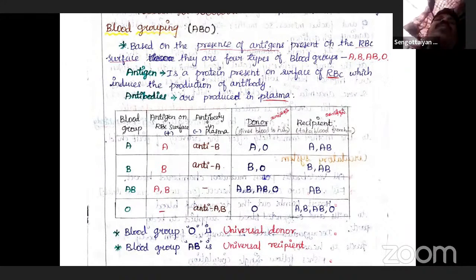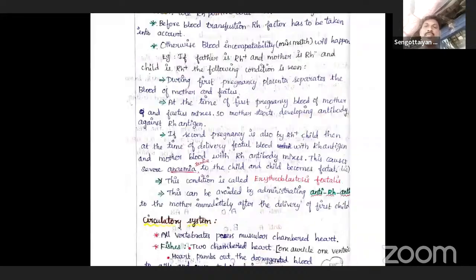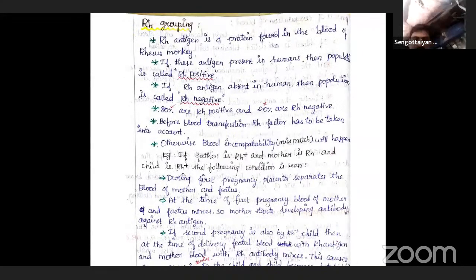These are the blood groupings: A blood group, B blood group, AB blood group, and O blood group. But Rh factors are called the Rh grouping. The Rh grouping is an important one because Rh only determines whether the blood group is positive.